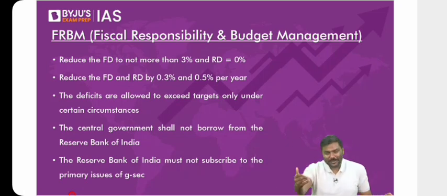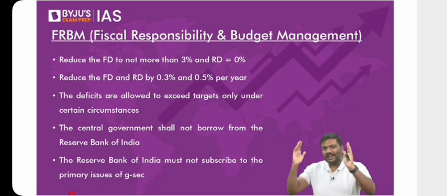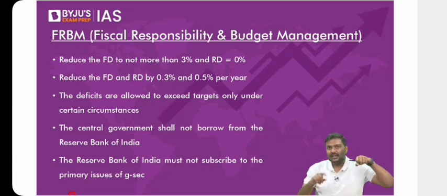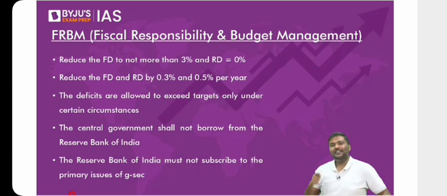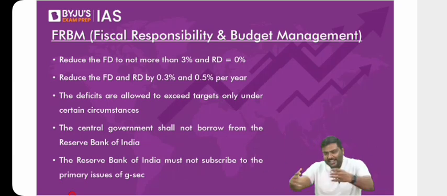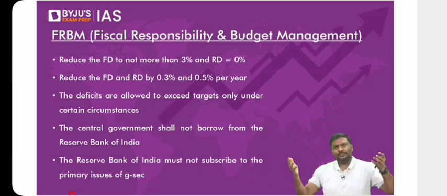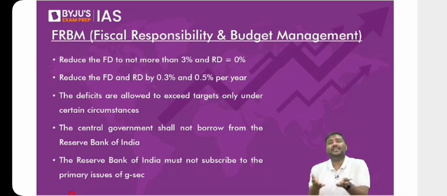Or else I'll give you one more example. Imagine poor houses, children being sent to school. If there's a boy and a girl, don't you think the poor household will hold the girl back so that the work of the house can be done and the boys can be sent to school? Yes or no? Collection of wood, taking cattle to the grazing field, cleaning the house, etc. Again, you can argue with me, I don't have any issues, but I'm not making up stories here. I'm telling you the data from the economic survey.